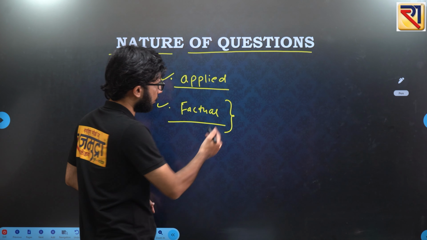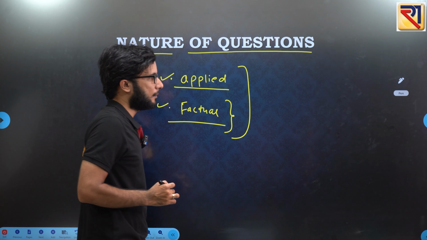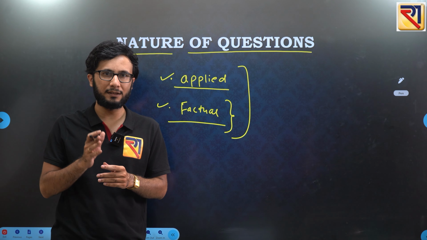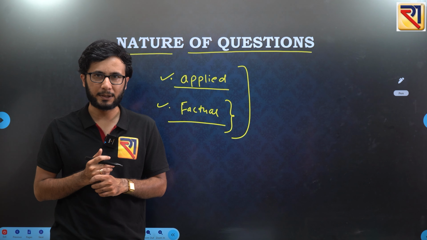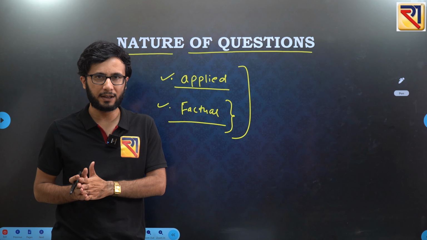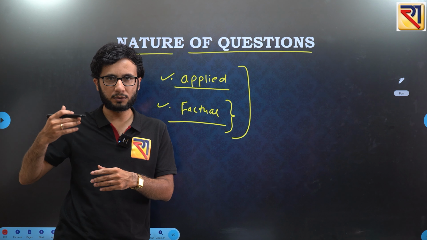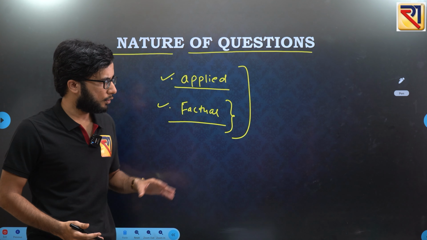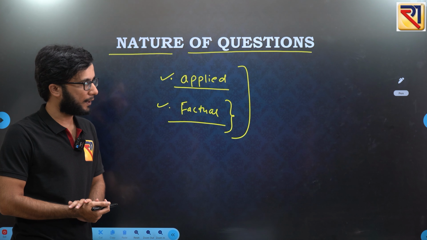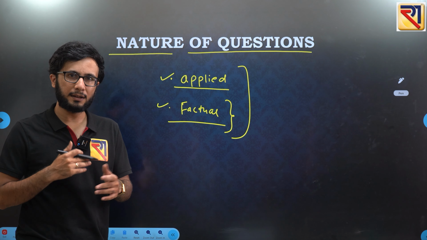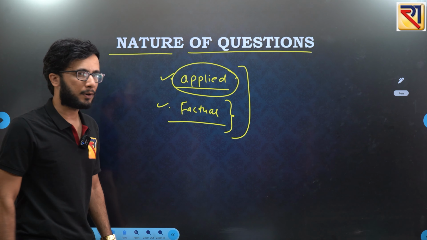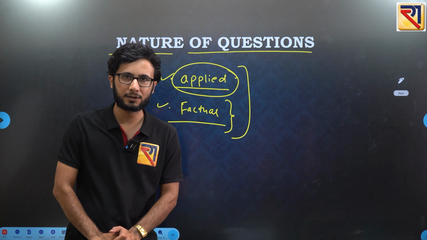And mainly the questions that are asked show you a kind of shift in the nature of the examination that is happening. Earlier, if you see the questions asked in, let's say, 2015, 16, 17, and the questions asked from, let's say, 2018, 19 onwards, you will see the difference. You will see the level of difficulty slightly increasing. Trickiness is also slightly increasing. Applied types of questions are also increasing in the examination.